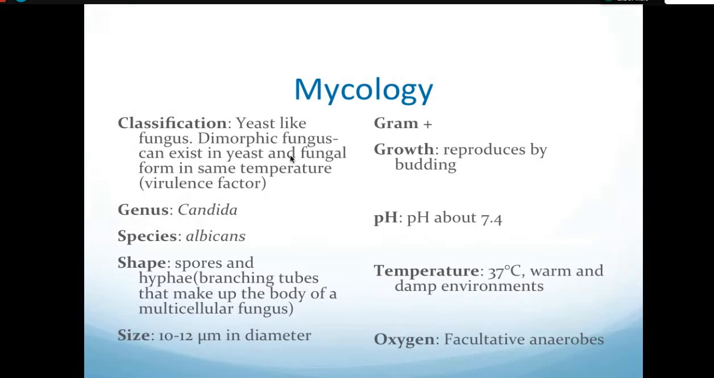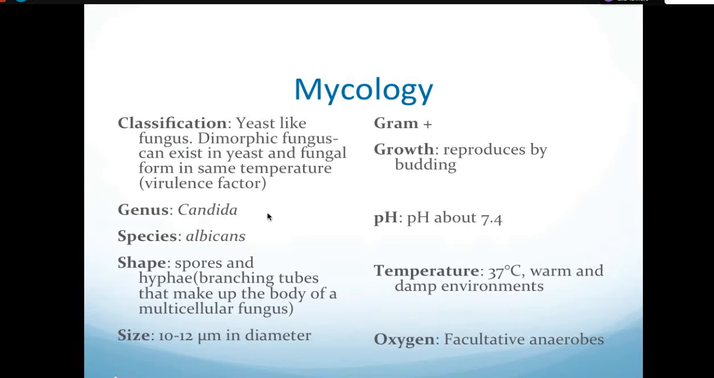But there are 6 different dimorphic fungi which are thermally dimorphic. That means the yeast form occurs at body temperature, and the filamentous form occurs at room temperature. So these are the thermally dimorphic fungi. But Candida albicans is not thermally dimorphic, but it is nutritionally dimorphic. Okay, so they can occur as a yeast-like form, or they can give pseudohyphae or hyphal branch form. So they are nutritionally dimorphic.